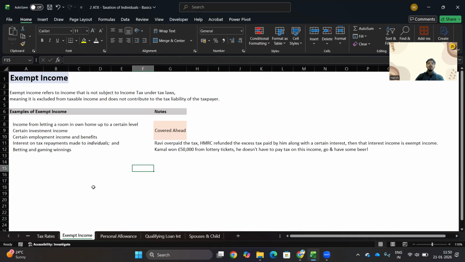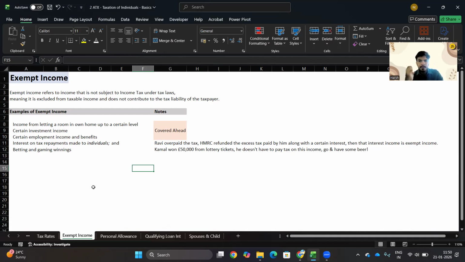Okay, so if I give you an example, Ravi overpaid the tax. So what HMRC did is refund the excess tax paid by him along with interest. So HMRC will be paying interest on that excess amount of tax that has been paid by Ravi. Then that interest income would be exempt. So out of the total refund, whatever the interest part is would be exempt income.